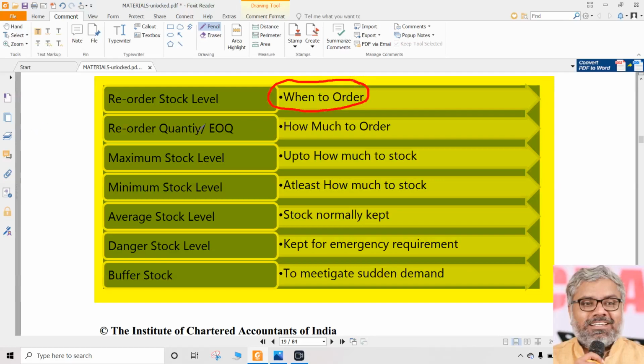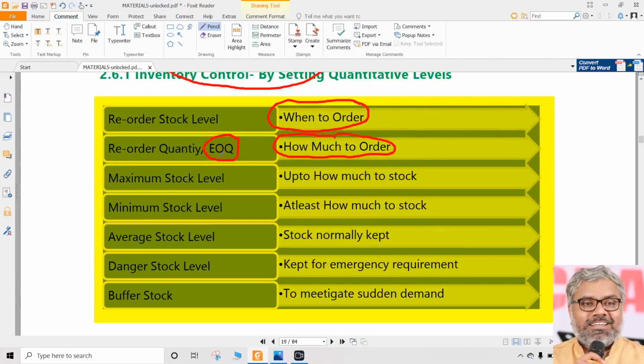We'll do that. Then another thing is reorder quantity, which sometimes we can call economic ordering quantity, or EOQ. Reorder quantity is telling us how much to order. We can call this one-time order size. Reorder quantity can also be called order size. Okay, we have to order, we know.